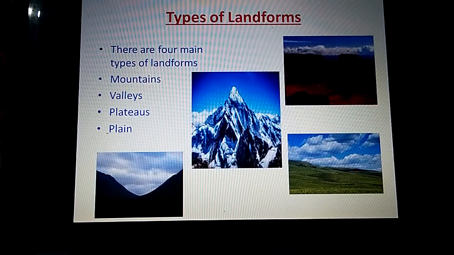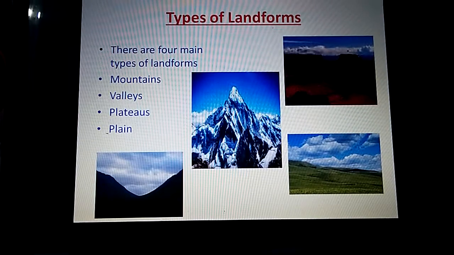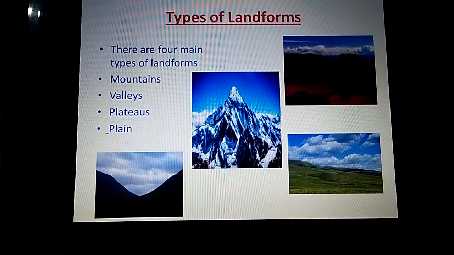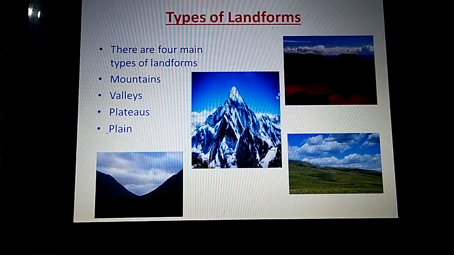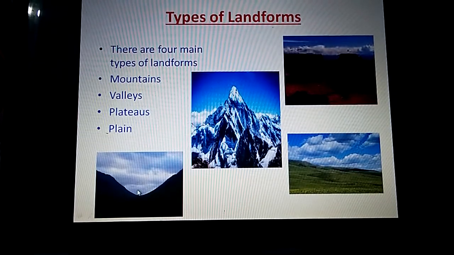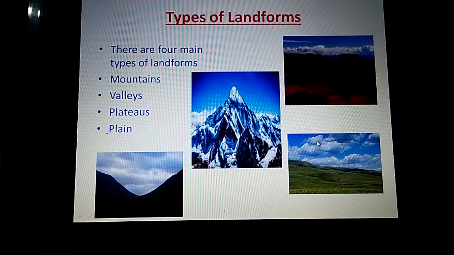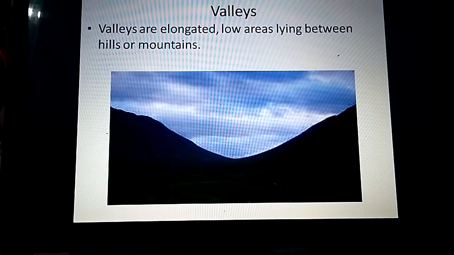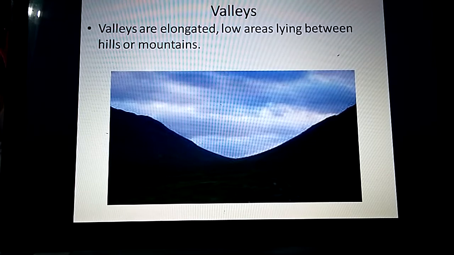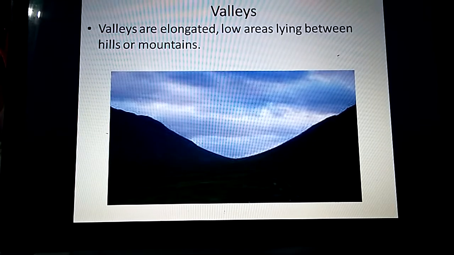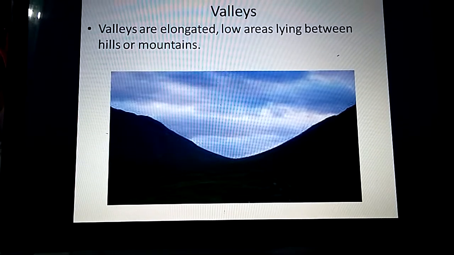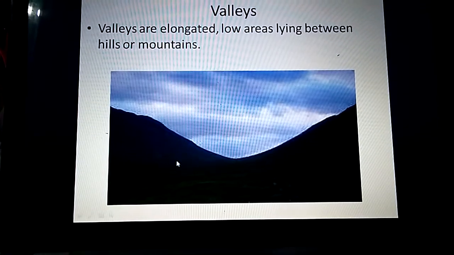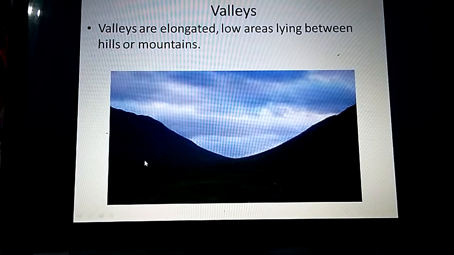As we know, the surface of the earth is uneven, and it gives rise to four main types of landforms: mountains, valleys, plateaus and plains. What are valleys? Valleys are elongated low areas lying between hills or mountains. See, this is a valley. It lies between the two hills or mountains.